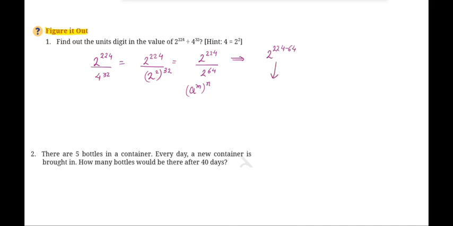So which property am I using over here? a to the power of m over a to the power of n gives you a to the power of m minus n. So this will now become 2 raised to the power of 160.